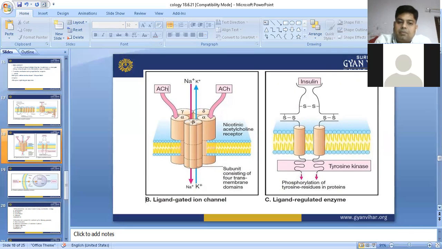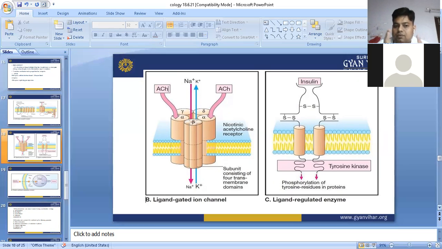We can see the example of the nicotinic acetylcholine receptor. The nicotinic acetylcholine receptor is an example of, sorry, ion channel, ligand gated ion channel receptor. We can see in this structure, in the ligand gated ion channel, there are subunits consisting of transmembrane domains. The transmembrane domains make 5 components: 2 alpha, 1 beta, 1 gamma, 1 delta. They make a coil ring structure.